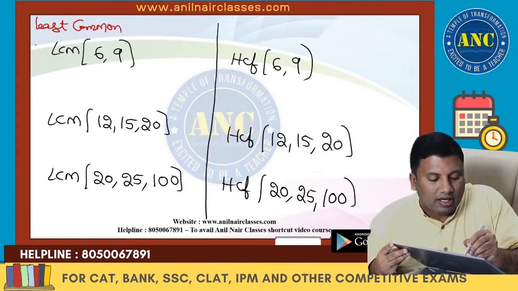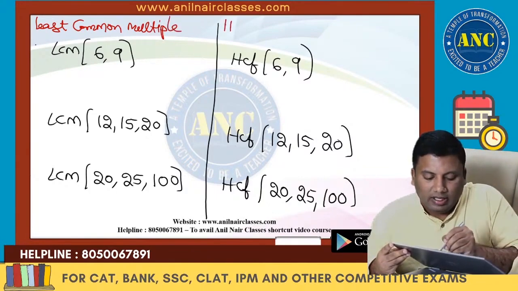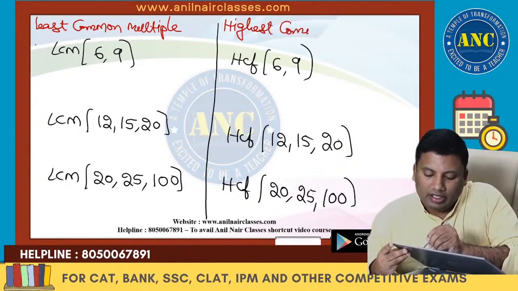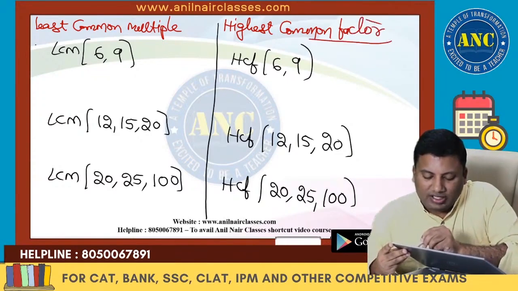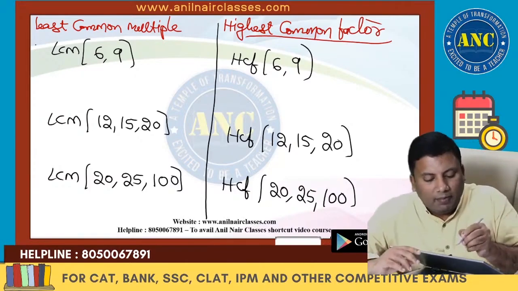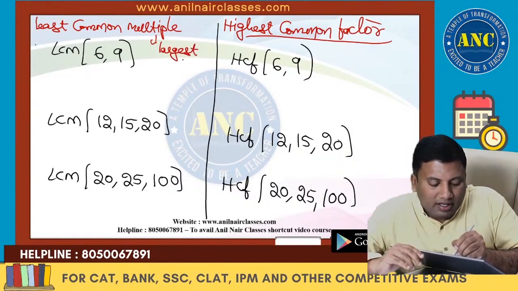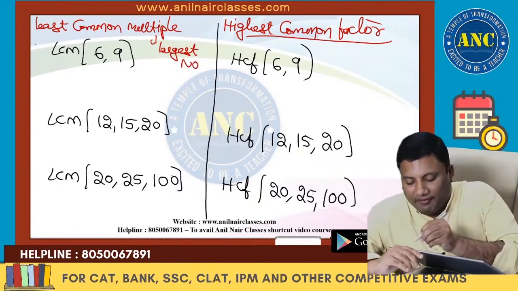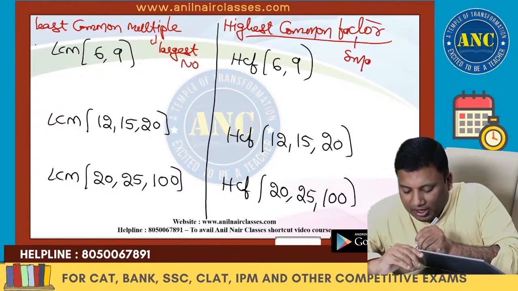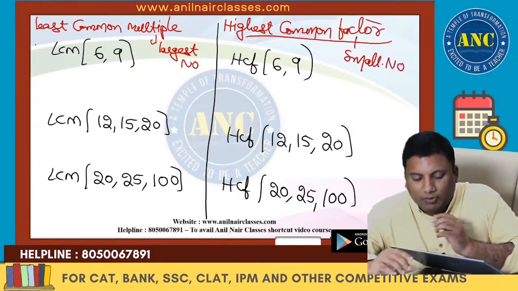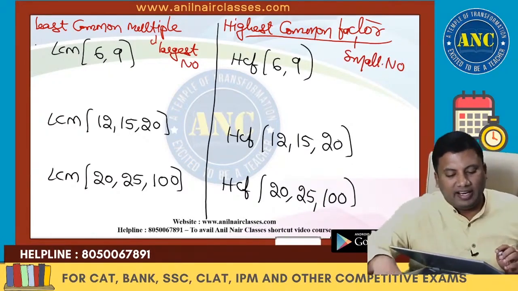These are highest common factor. What is the smallest difference? Multiple means take the largest number. Factor means take the smallest number. I hope the idea is clear.